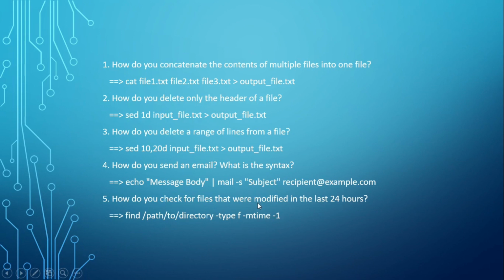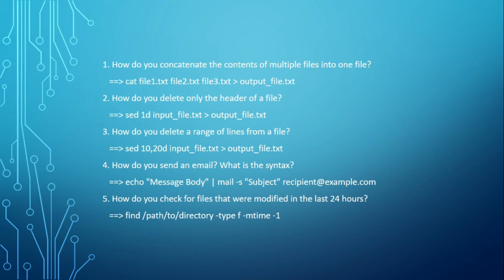There could be an alternate question also: I want to check the files that were modified in the last 5 hours. For that, we have an option called -mmin, which checks for files modified in minutes.